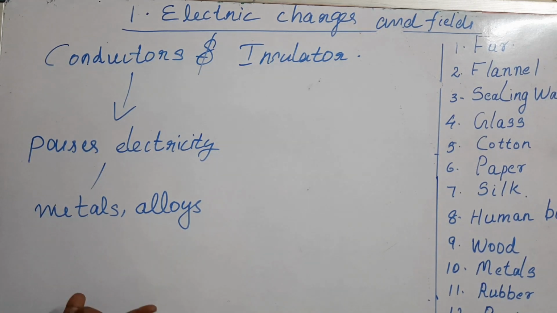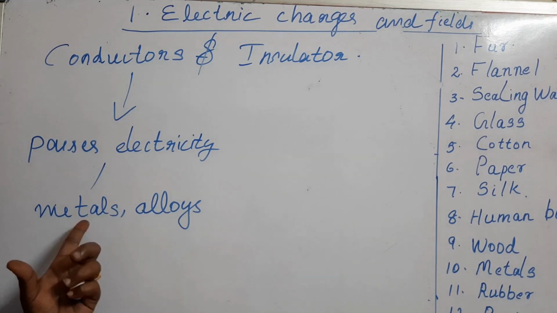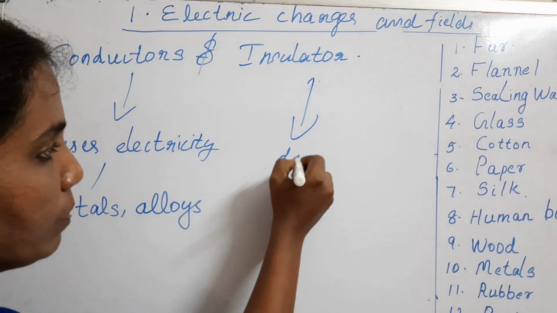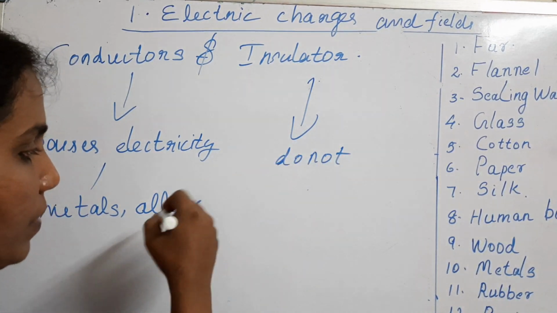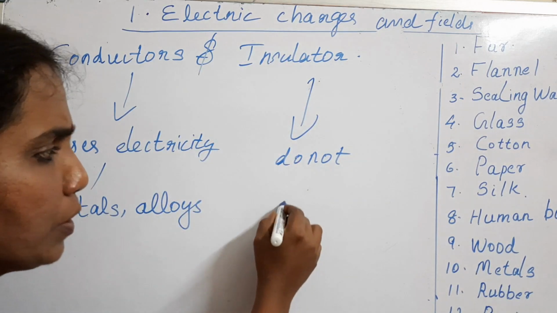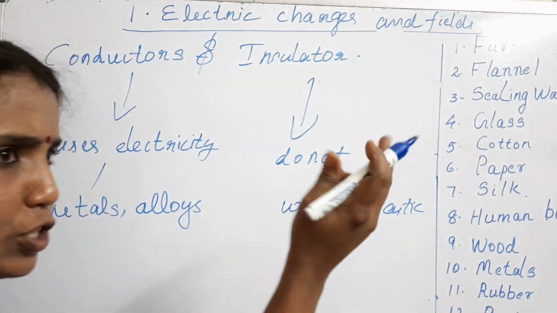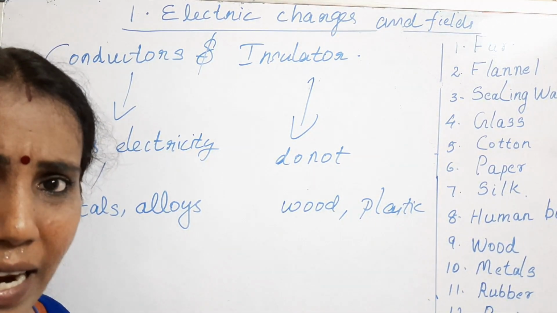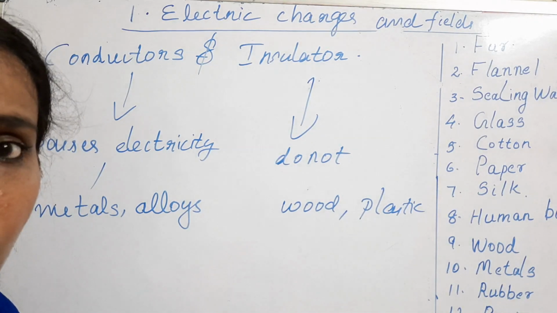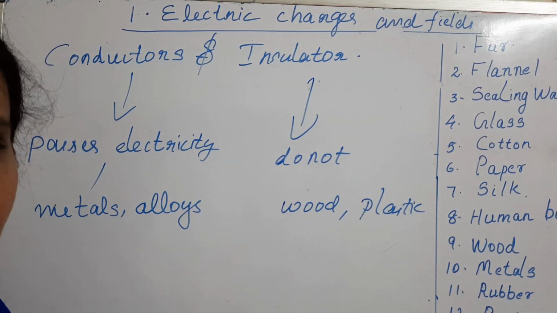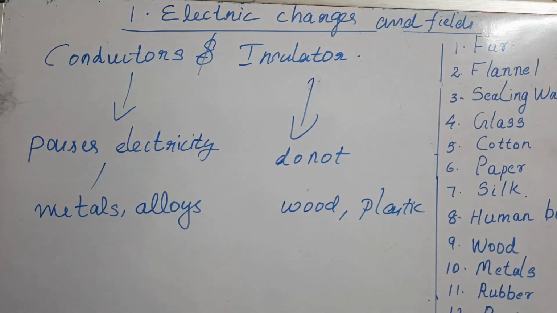So conductors pass electricity through them, and whatever metals you know, those metals belong to this category. They easily pass current through them. And those which do not allow current to pass through them are known as insulators. Materials like wood, plastic, porcelain, all those objects do not allow current or electricity to pass through them. Such objects we call insulators. So generally the objects are classified into two.